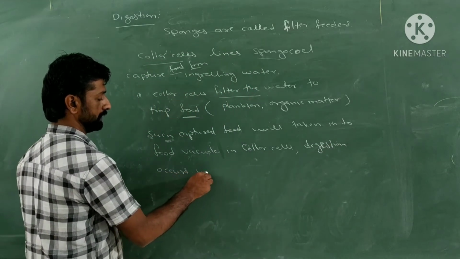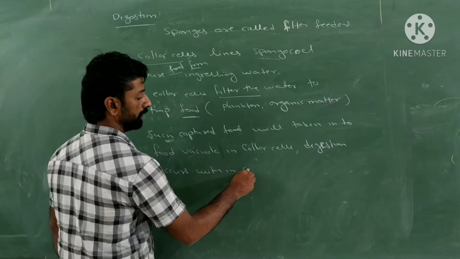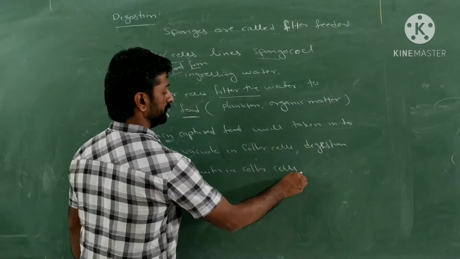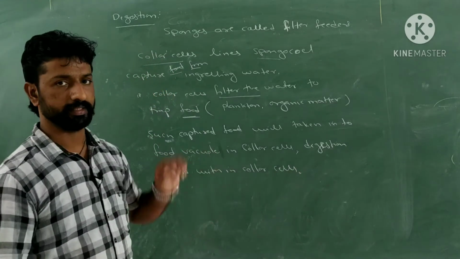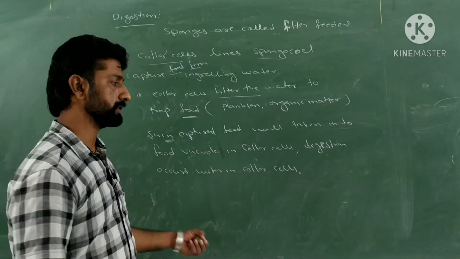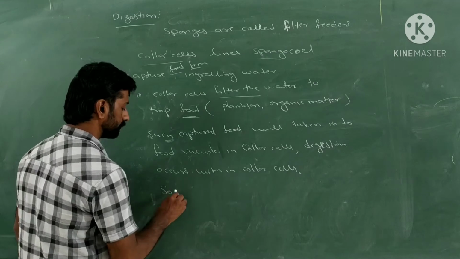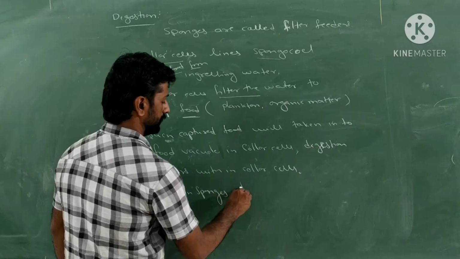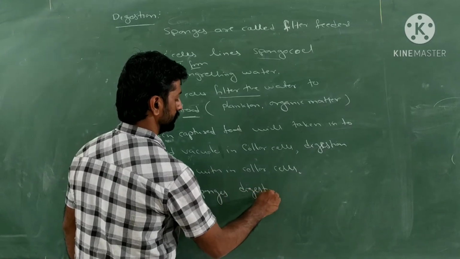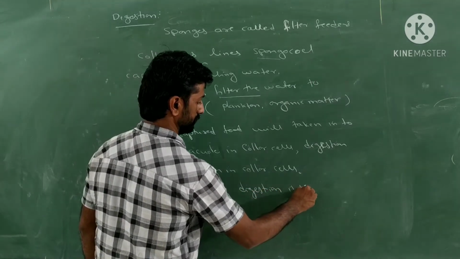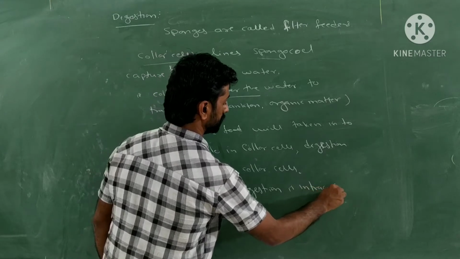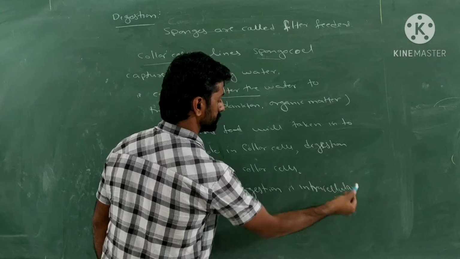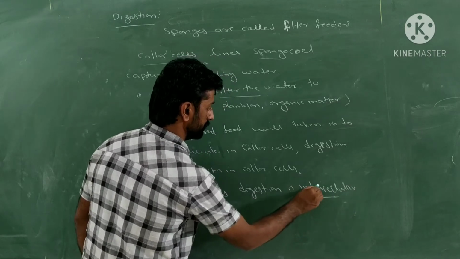That digestion occurs within collar cells or the choanocytes. So when the digestion takes place inside the cell, such digestion is called as intracellular. So in sponges, digestion is intracellular. Intra means within. So where the digestion takes place within the cell, it is called as intracellular.